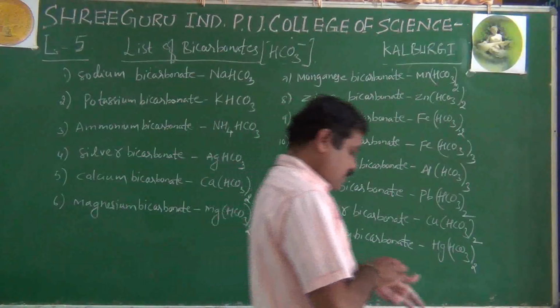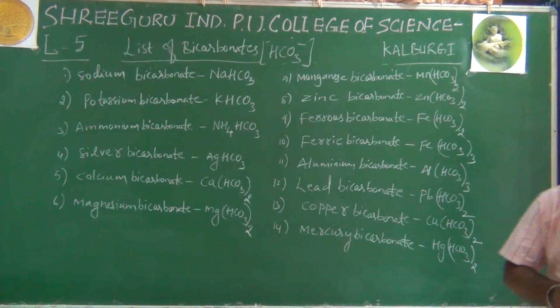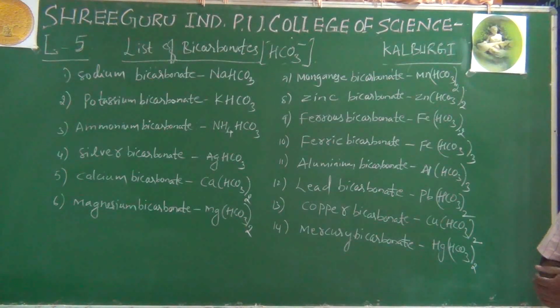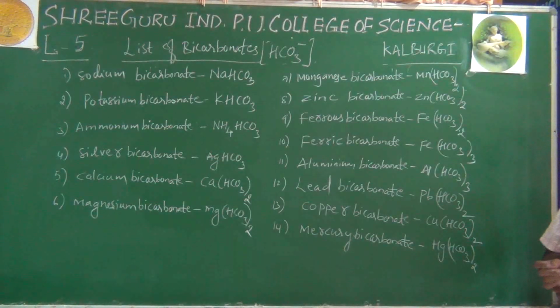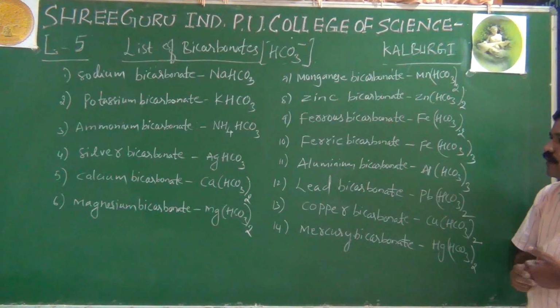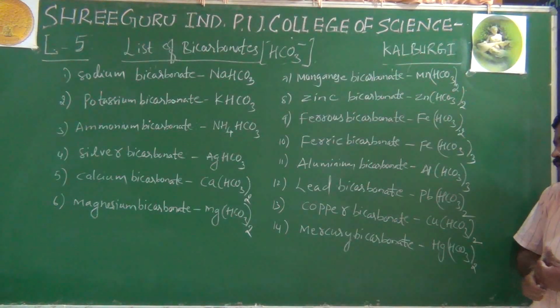So like this we have the list of bicarbonates: sodium, potassium, ammonium, silver, calcium, magnesium, manganese, zinc, ferrous, ferric, aluminium, lead, copper and mercury bicarbonate.